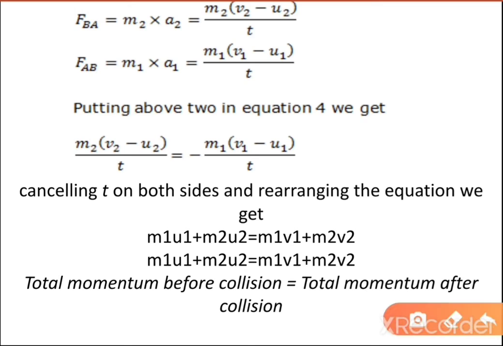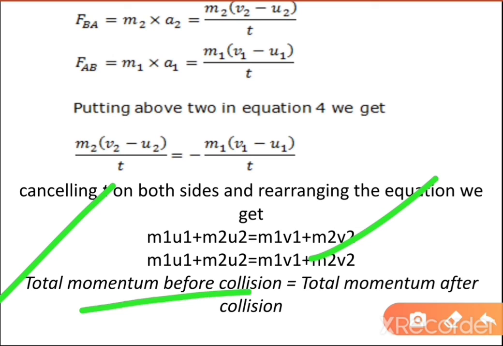This is all about the law of conservation of momentum, that the total momentum before and after the collision remains conserved. And here we have proved this concept.